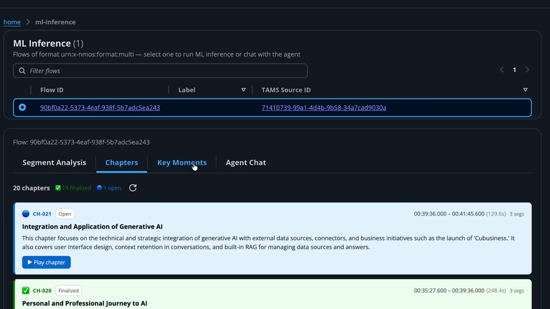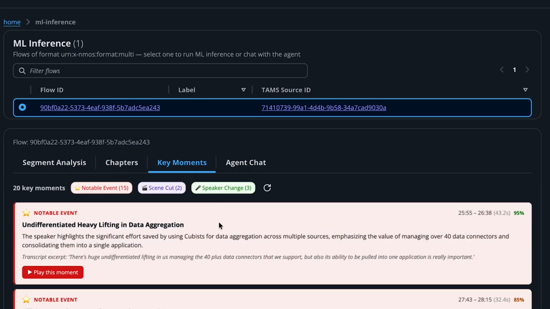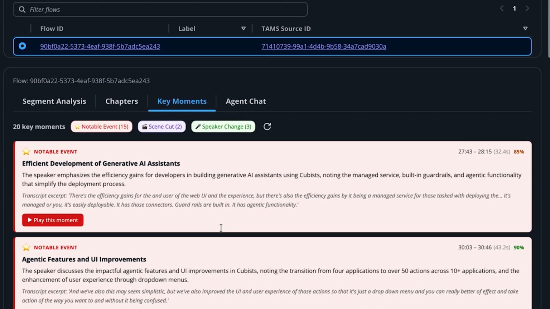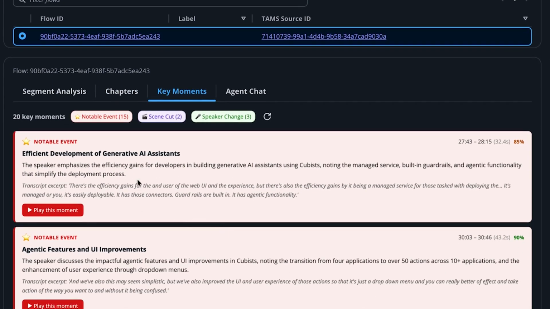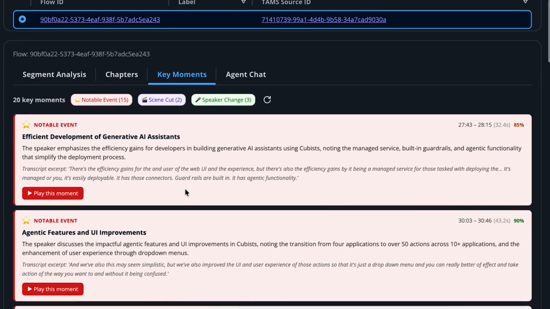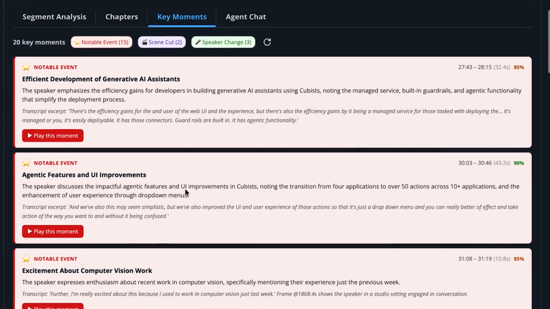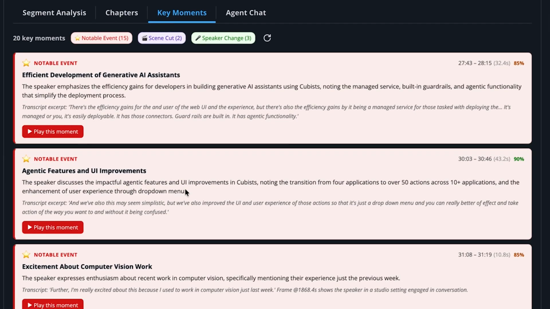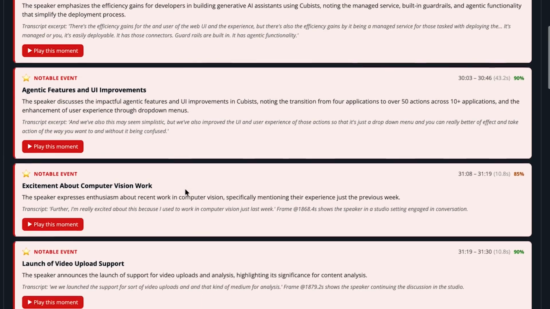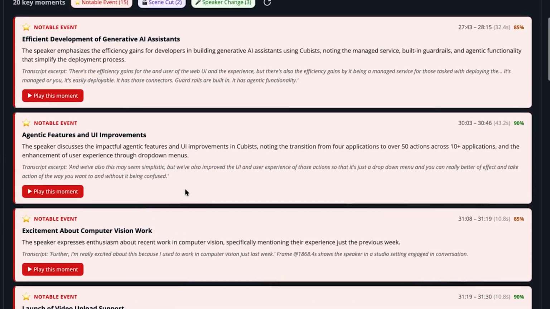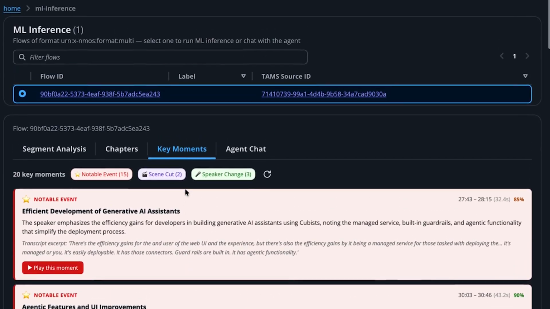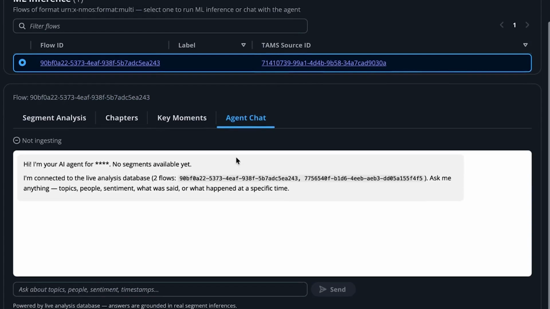Moving further, you will find key moments section. These are automatically identified as the system continuously analyzes the live stream. As pivotal moments occur, whether it is a goal in a football match, a breaking statement in a news broadcast, or a dramatic scene in a live show, they appear here in near real time as the system identifies them from its growing understanding.